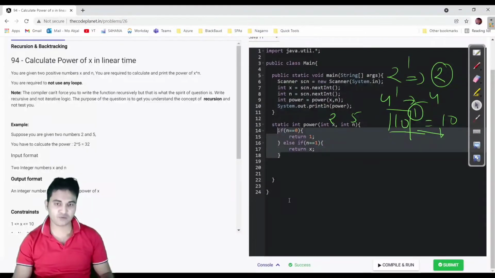I hope you are able to analyze why we need this and how we are able to write the base condition. Look at here very carefully. We are having two base conditions here because we would be needing two different outputs in the base condition. Let us say you were passed n is 0, calculate 2 raised to power 0. So in that case you have to return 1. And if you have been asked to calculate 2 raised to power 1, in that case you should return 2. So that is why we need two base conditions.